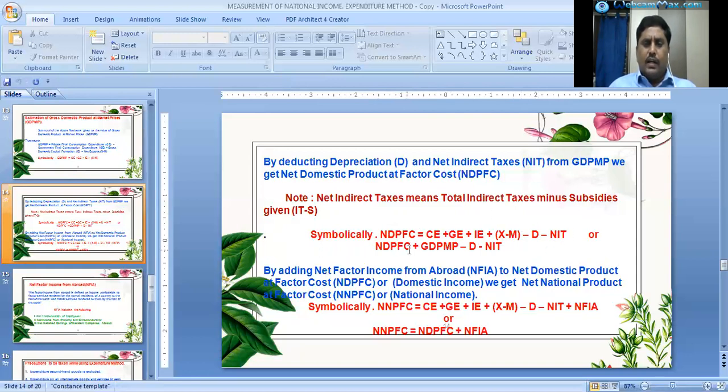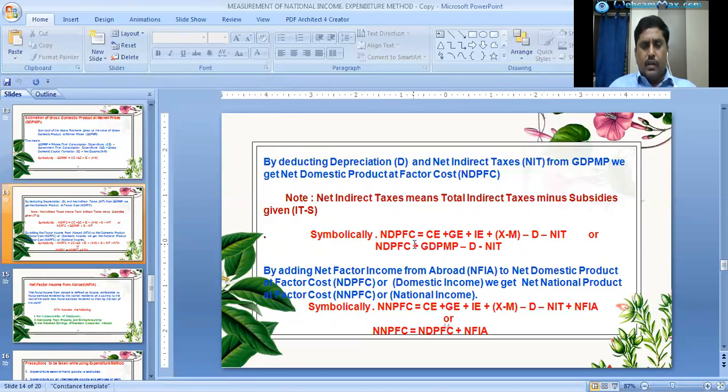Or we can also write it like this: NDP at factor cost is equal to GDP at market prices minus depreciation minus net indirect taxes.